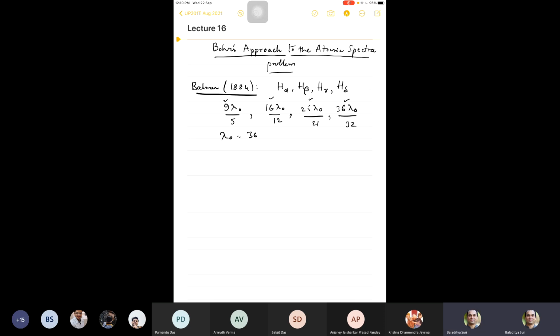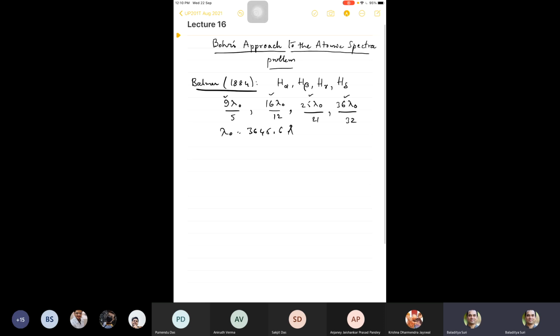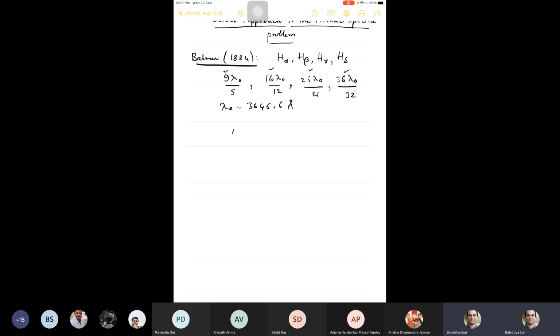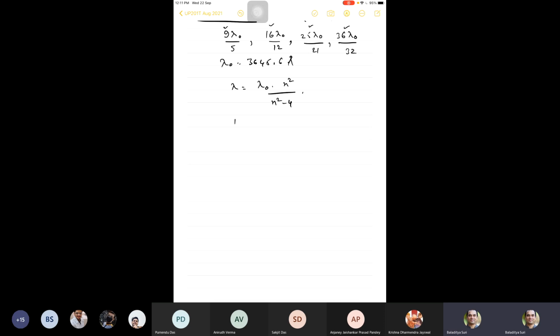and lambda naught was some 3645.6 angstroms. This was his observation, and he even cooked up a formula which said n squared minus 4, and this agreed very well for these 4 lines. And if you look at this formula, if you write 1 by this, it becomes 1 by lambda naught, n squared minus 4 by n squared.